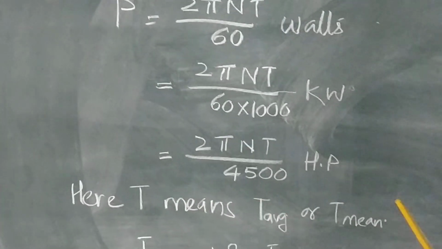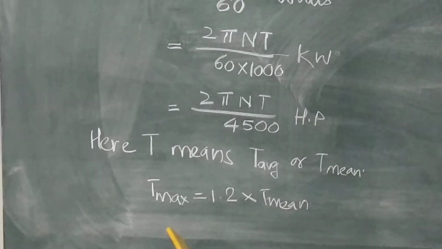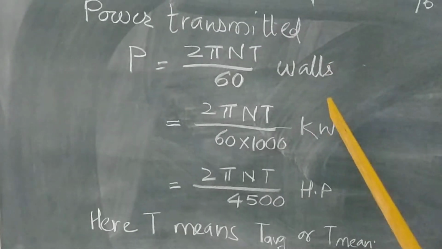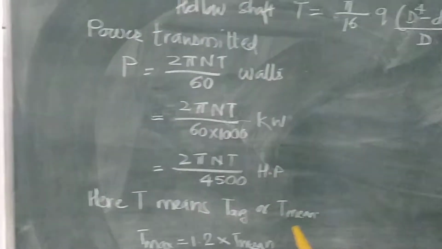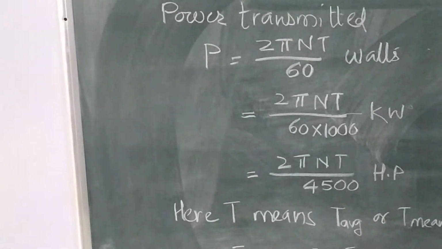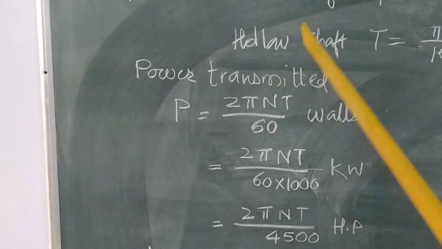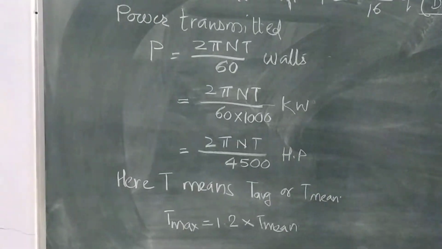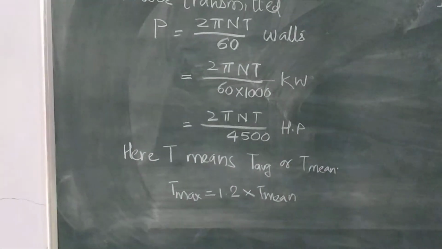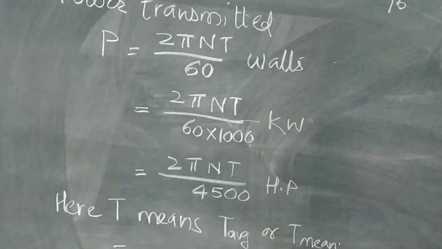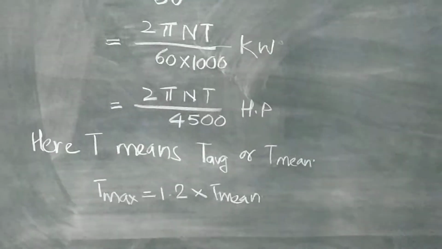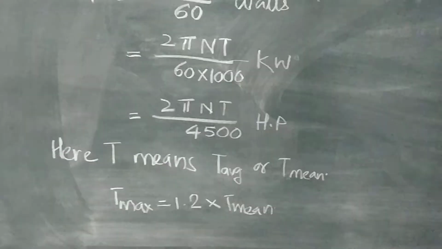Here T means T average or T mean, and what is T max? T max is 1.2 into T mean. If in the statement of an example T max is mentioned, then you have to divide it by 1.2, then you will get T mean. This is the value of T mean. If nothing is mentioned, then you have to directly take T max equal to T mean. So these are all the values, T mean or T average, same. If nothing is mentioned, then it is T mean.